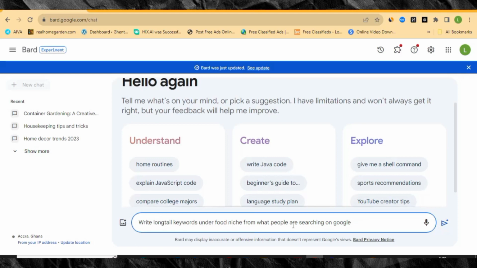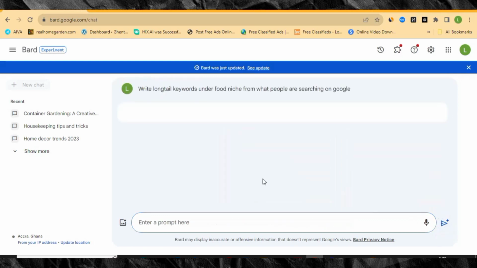It's going over there and it's going to figure out what people are searching under the food niche. You can also do your own health niche or any other niche that I've shown you, right? So let's just put this prompt into Google Bard, and then it's going to figure out some long tail keywords for us. That is what we are going to use to write our blog post.